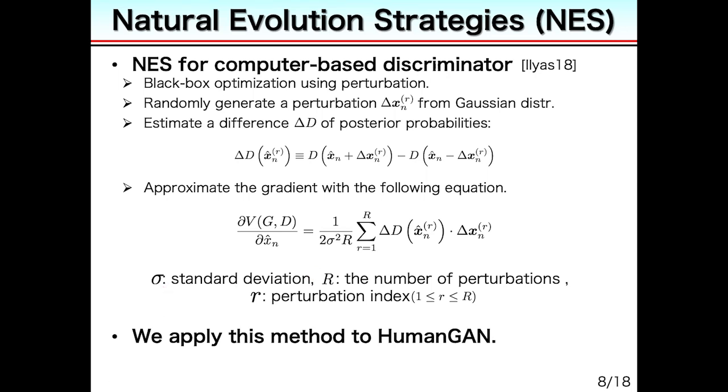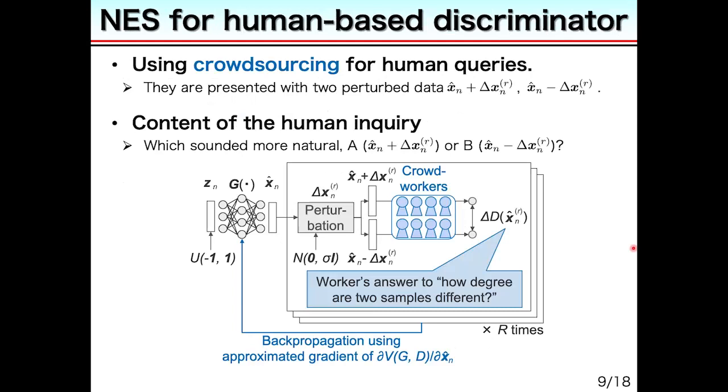In this study, we apply this scheme to the human-based discriminator of the HumanGAN. In the HumanGAN, instead of inquiring the computer-based discriminator, we inquire crowd workers to obtain the difference of posterior probabilities. In the example of speech naturalness variation, we present the crowd worker two perturbed speech samples, x hat plus delta x and x hat minus delta x.